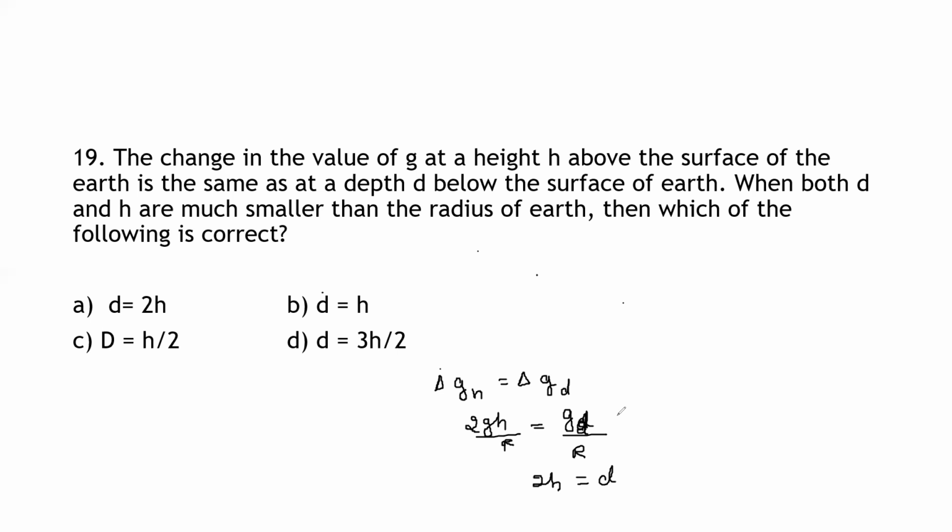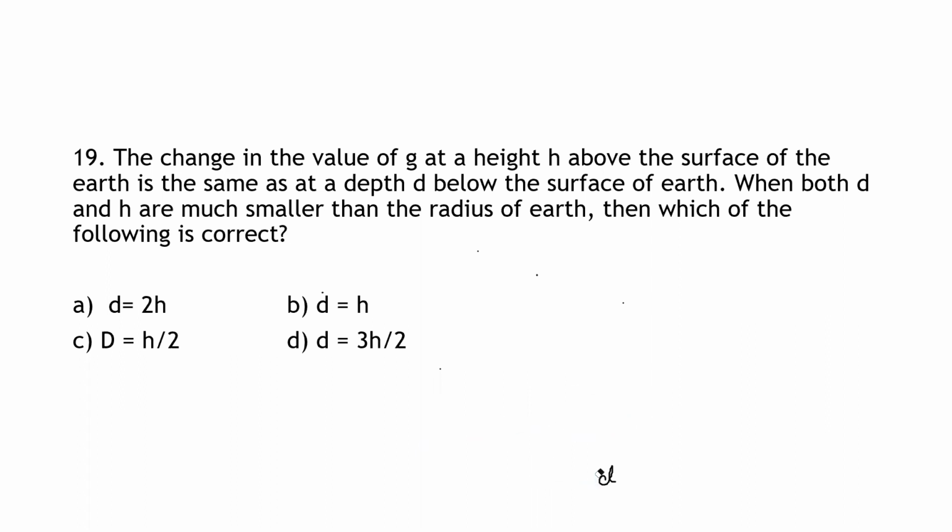Therefore, you will get 2h is equal to d. That is, option A is the correct option here. When d and h are in this ratio, then we can satisfy the given condition.